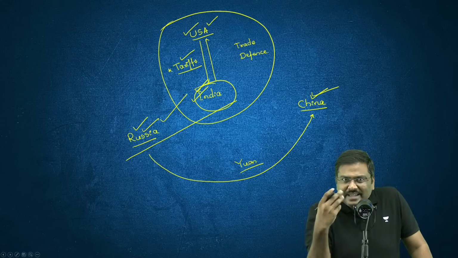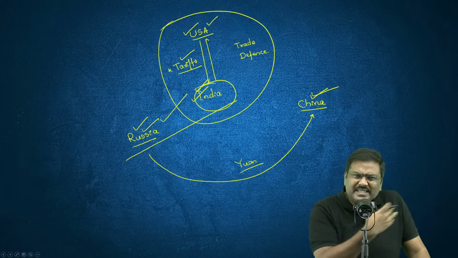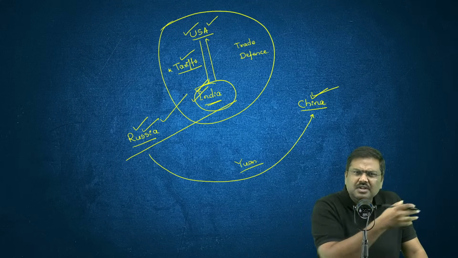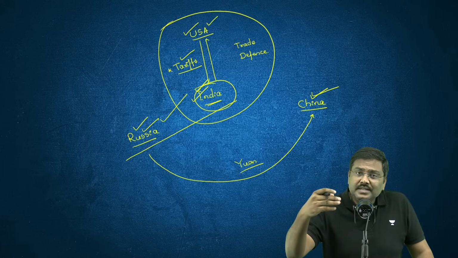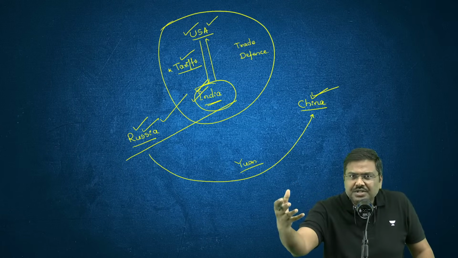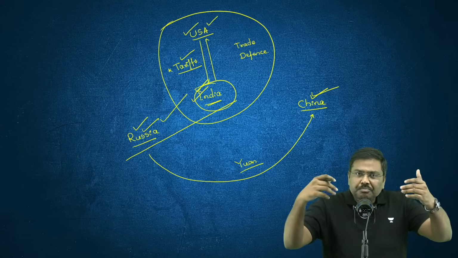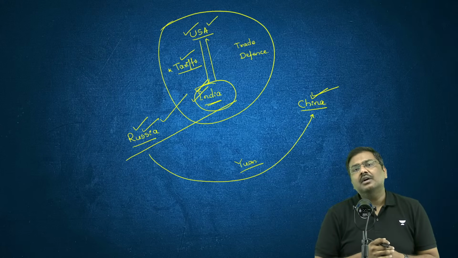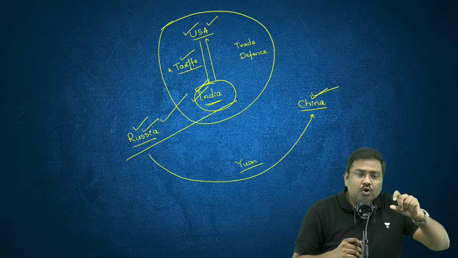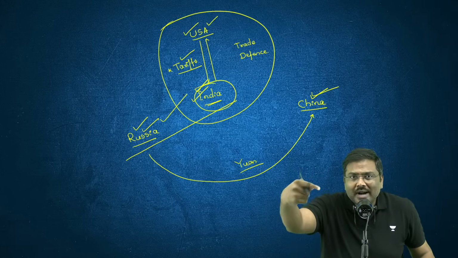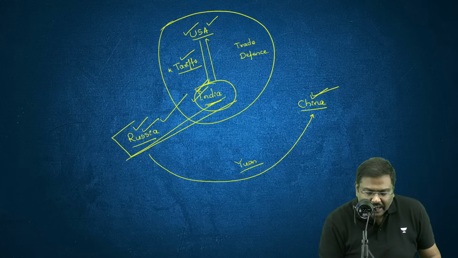But does it mean that India has taken a back step in having relations with Russia? No, India is still continuing to hold negotiations with Russia. We have imported defense equipment from Russia. We have imported crude oil. We want to conduct more and more trade with Russia, in fact.